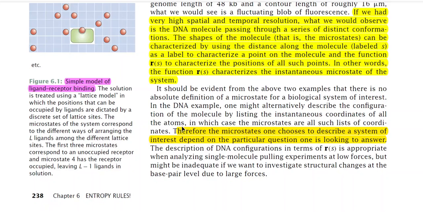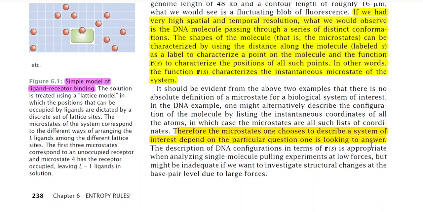So the microstates will depend on the formalism that you are adopting. It may be different depending upon the formalism used. Therefore, the microstates one chooses to describe a system of interest depend on the particular question one is looking to answer.